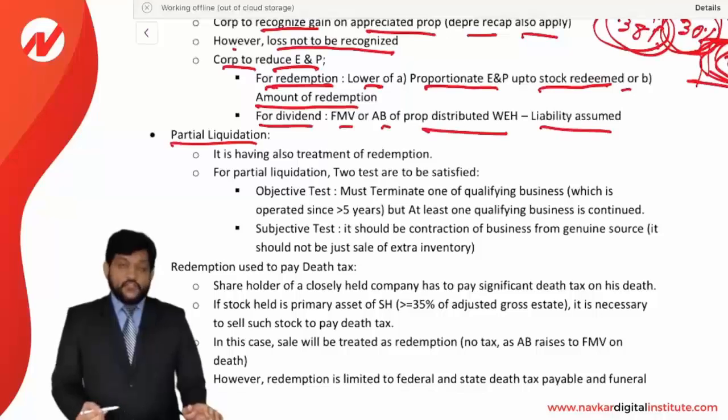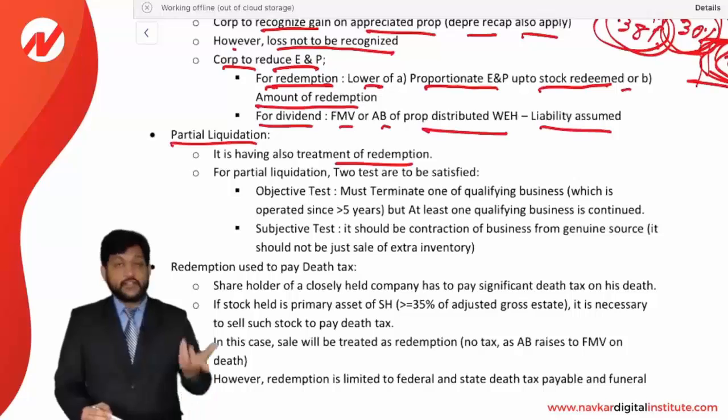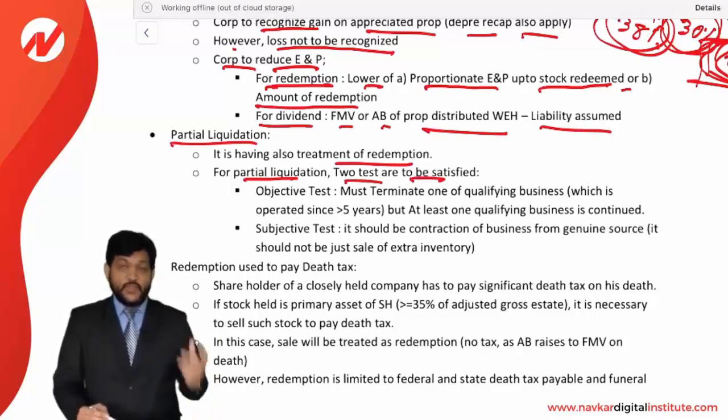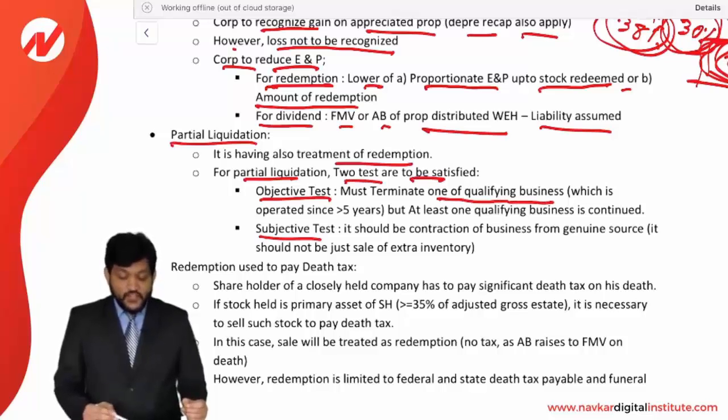Okay, now partial liquidation. What is a partial liquidation? It also has the treatment of redemption. It is considered as a redemption. For a partial liquidation, two tests are to be satisfied. What are those? Objective test and subjective test. Objective test: it must terminate one of the qualifying businesses which has been operated for more than 5 years, but at least one qualifying business must be continued.